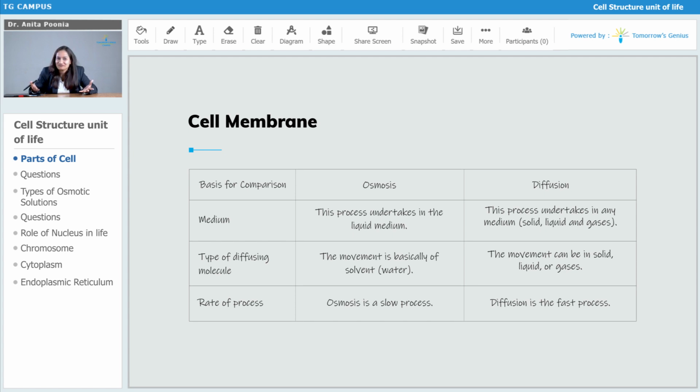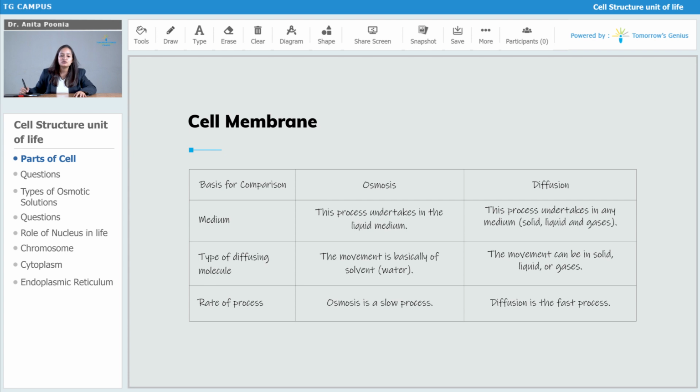Now, what is the medium for osmosis? Well, osmosis undertakes in a liquid medium only, whereas diffusion undertakes in mediums like solid, liquid or gaseous. I gave an example of perfume, that was gaseous medium.